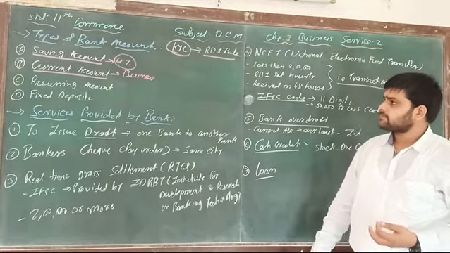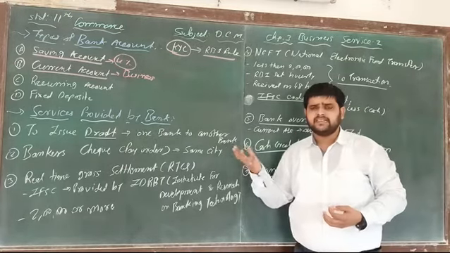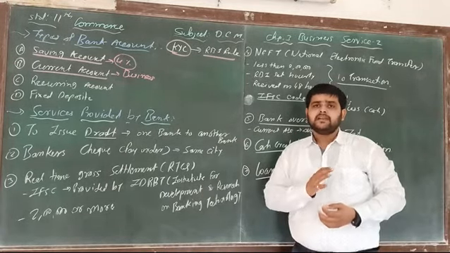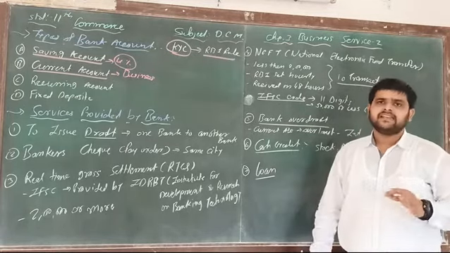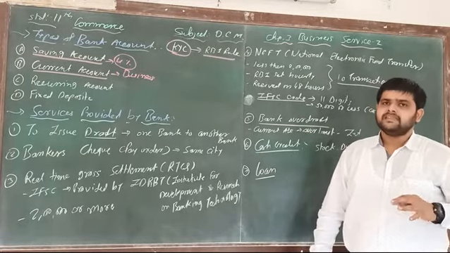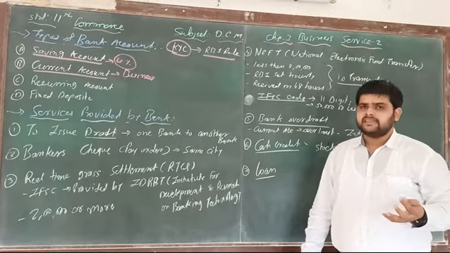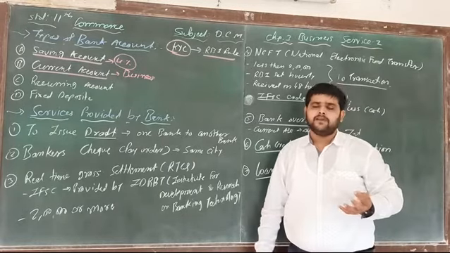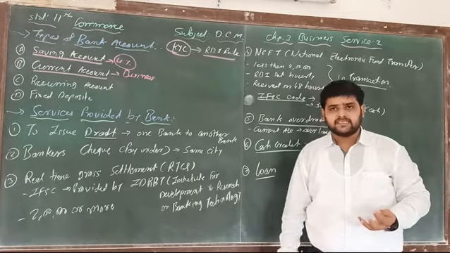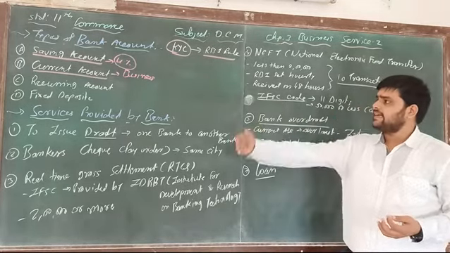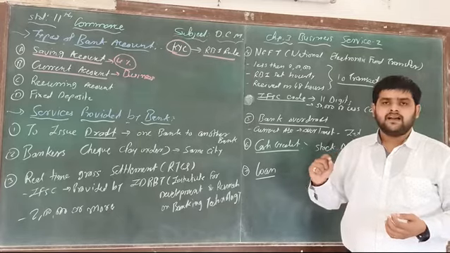In a current account, definitely in the name of the business that they open, there are a number of transactions that you can do with the help of this account. And the second limitation is that no interest is received. Sometimes you have to pay the charges. Okay, so this is the second type, that is current account.